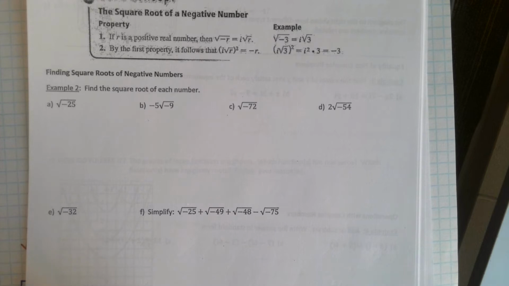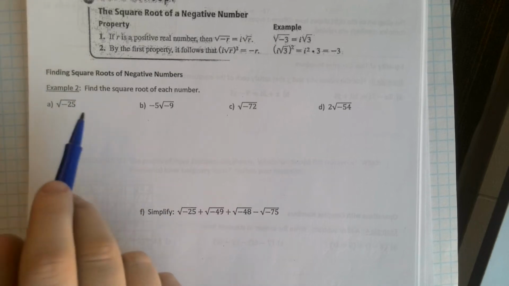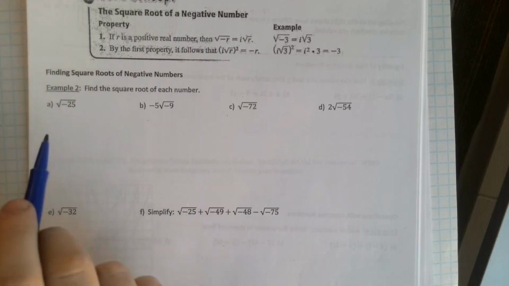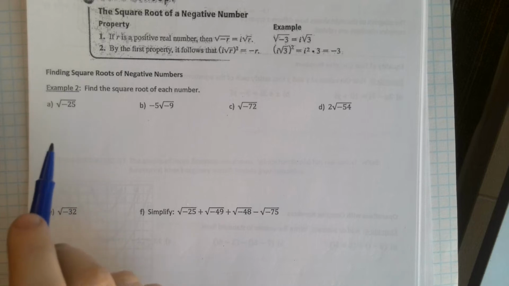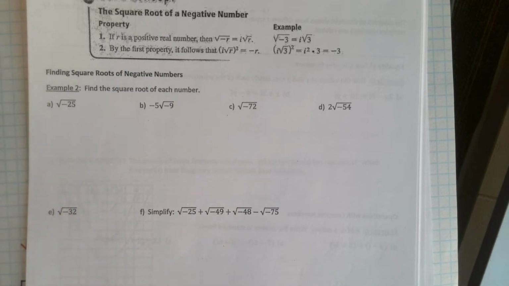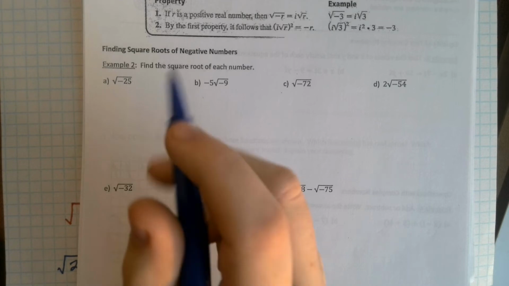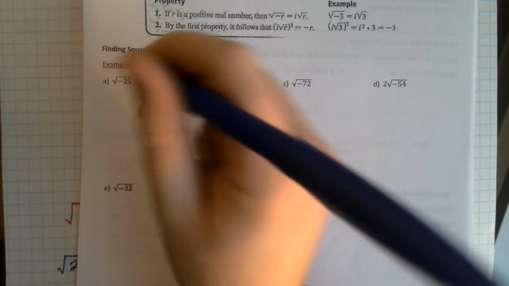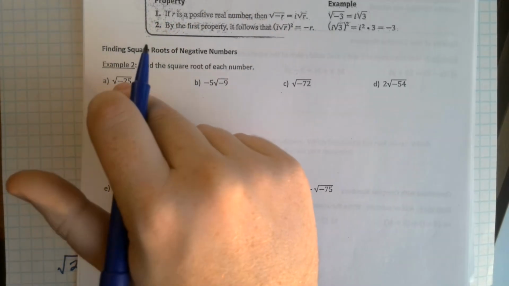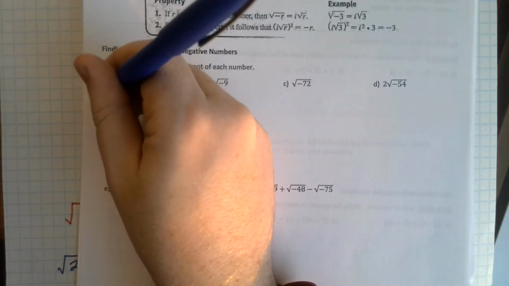So here's the rule, everybody. If we want to find the square root of any number, we can split it up into a real part and an imaginary part. So for instance, the square root of negative 25, we know that we can split this up into the square root of negative 1 times 25.